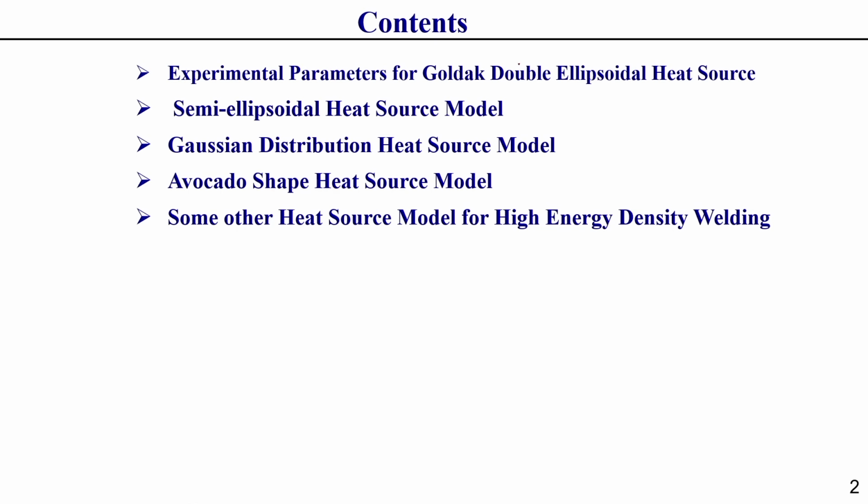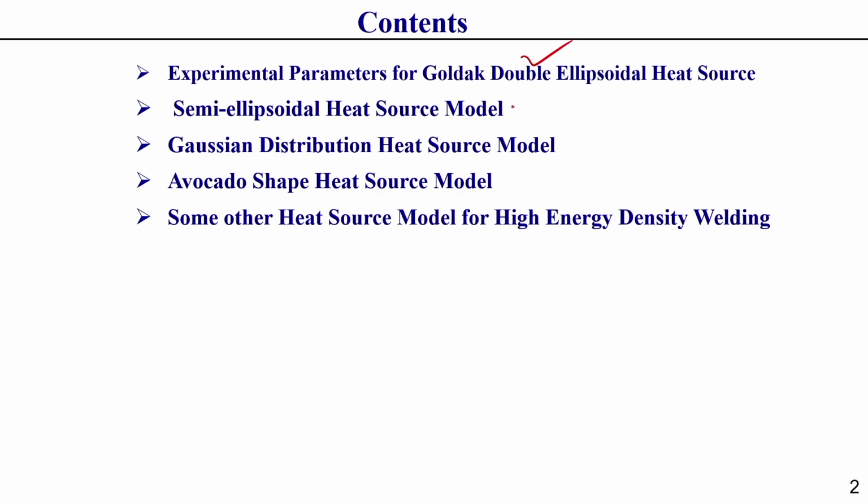So, today first of all I will discuss how the Goldak double ellipsoidal heat source parameters can be decided or calibrated by experimental observation. Then I will discuss some other heat source models like the semi-ellipsoidal heat source model, and the Gaussian distribution heat source model, which is actually a two dimensional type of heat source model. Then I will also discuss the Pavelic heat source model.